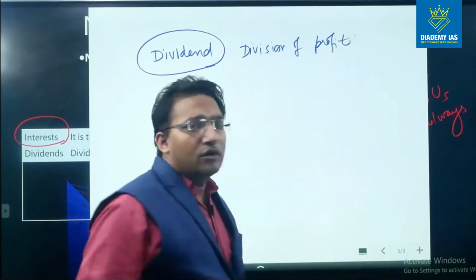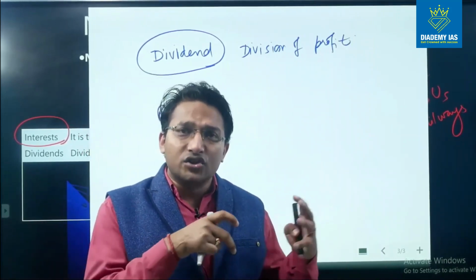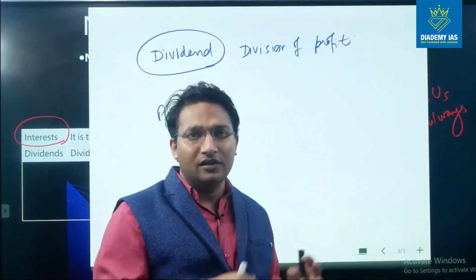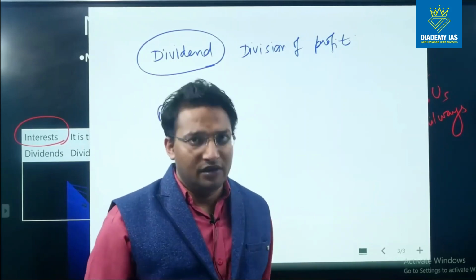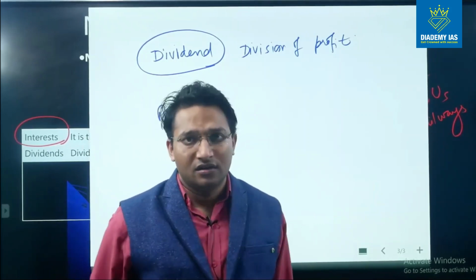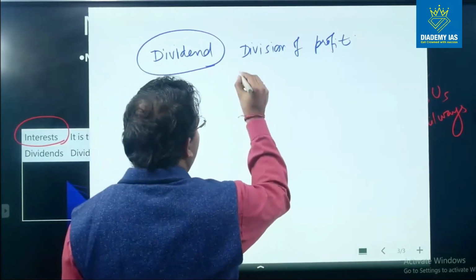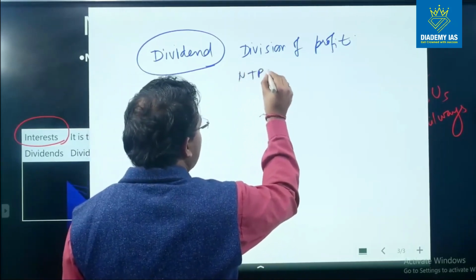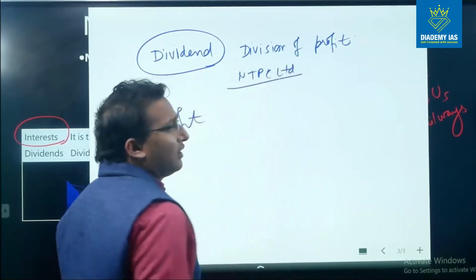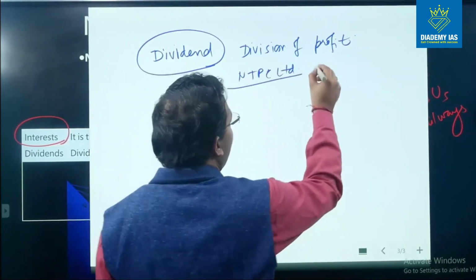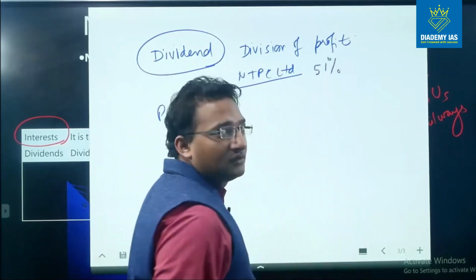When the central government buys the shares of any company, it becomes the owner of that company to that extent. Let us suppose the example of NTPC Limited, a power generation company in India. The central government has a 51% share in NTPC Limited.